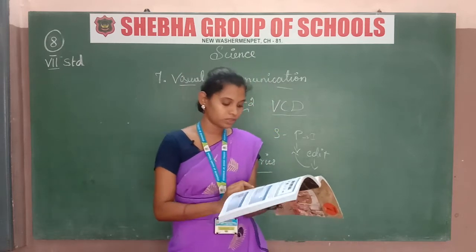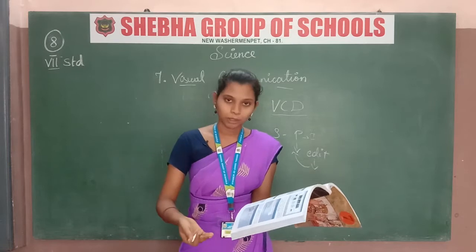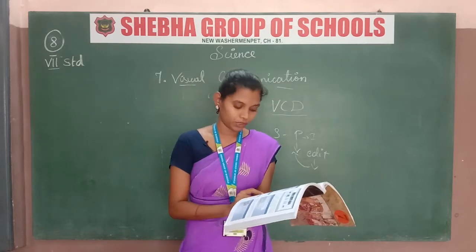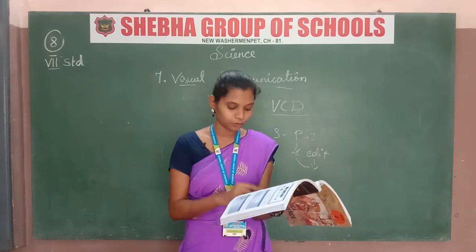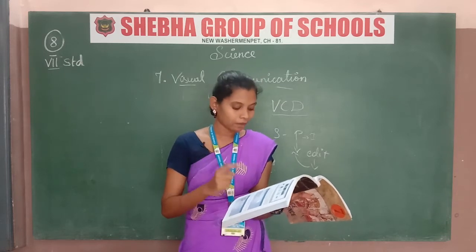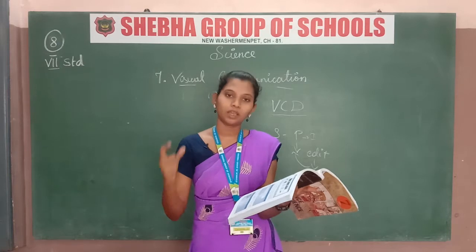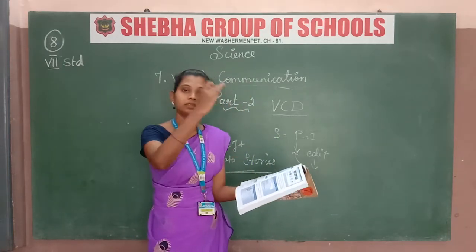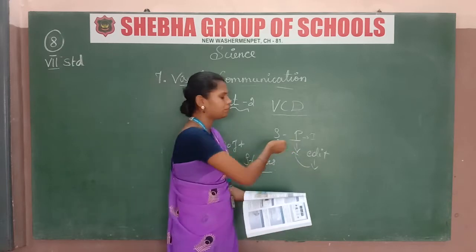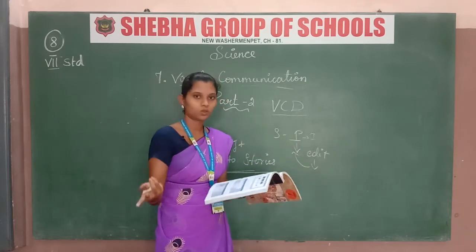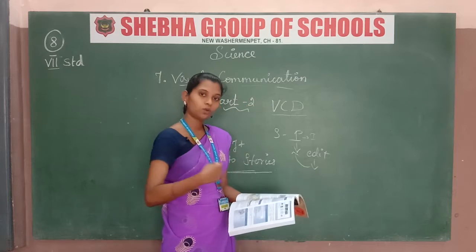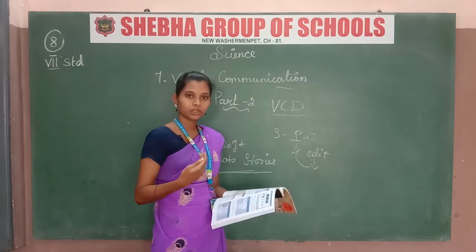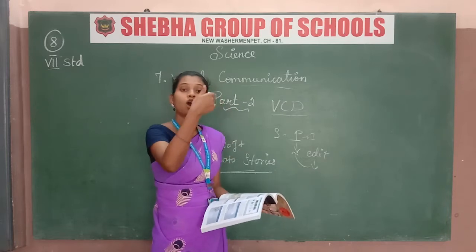Now we are going to see how to make a video with the help of this software. We have to order the photos first, then select the music and keep it in a file. We just have to select the order of the pictures. Selecting one picture is easy, but when we make a video we have to select the pictures in order.